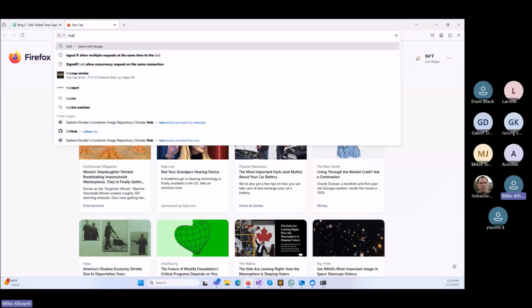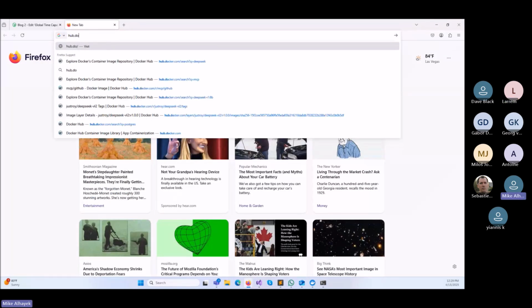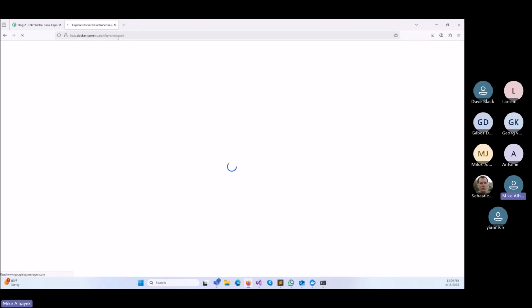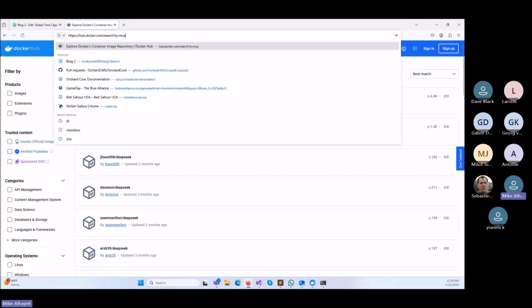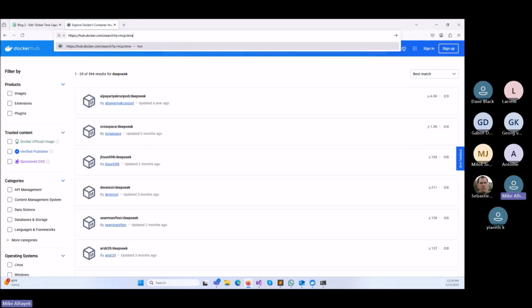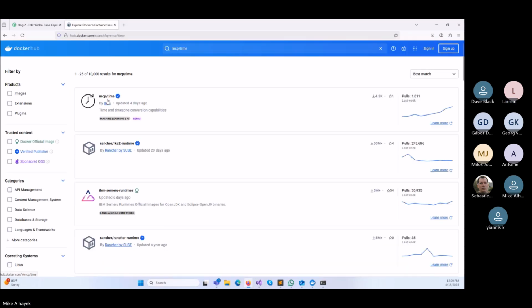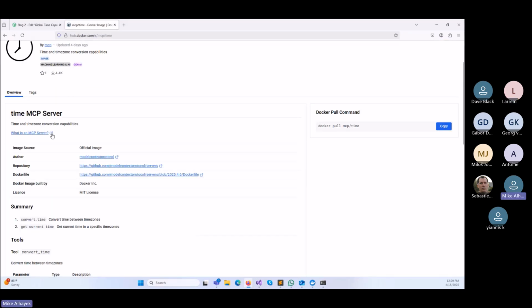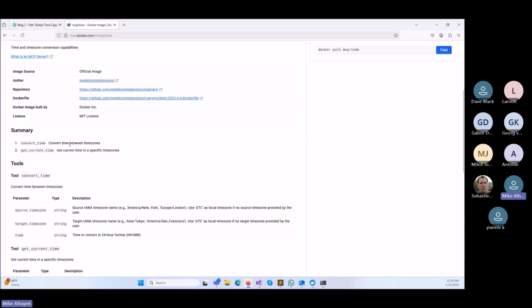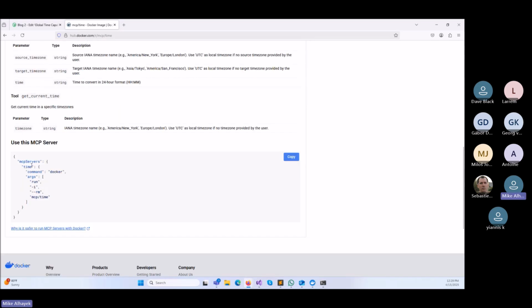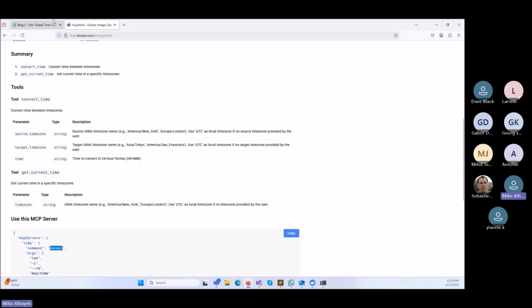If we go to Docker Hub, and then we search MCP time, oops. So there's MCP time. You'll see this is a Docker container that provides two functions, convert time and get time zone. And this is how you call it. You call it with a command called Docker, and then these are the arguments. So this is exactly what I'm connecting to.